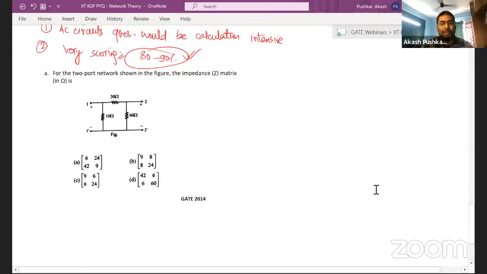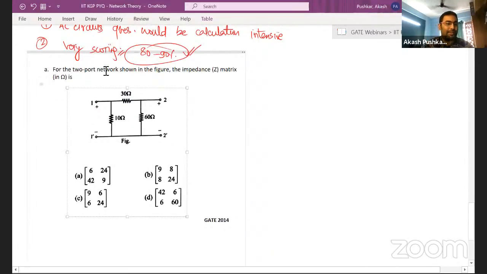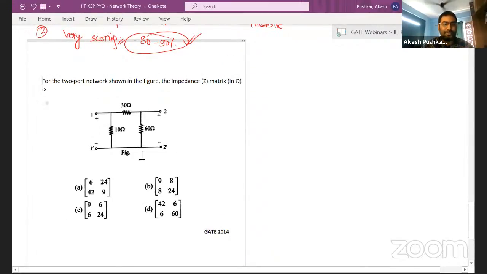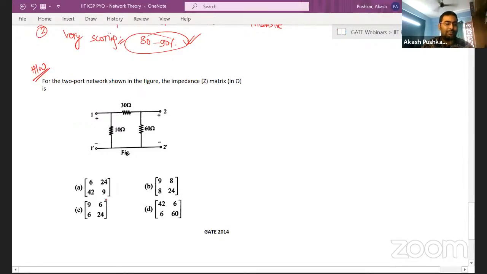To continue the conversation, I'm giving a question as homework as well. I will come back and answer this question once somebody has done it. Please take a screenshot, guys. This is the last one, and it is homework. This is a very good question from the IIT Kharagpur paper in 2014. They have given a two-port network, and they're asking what the impedance matrix is, in ohms. Will anyone attempt it and answer in the comment, guys?